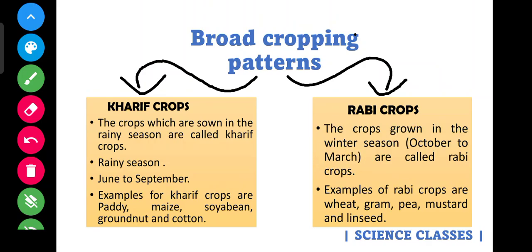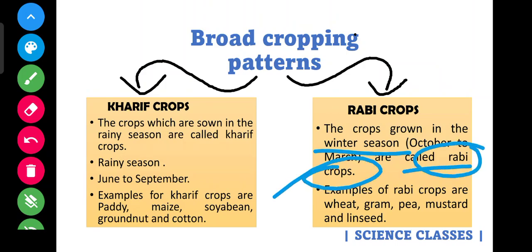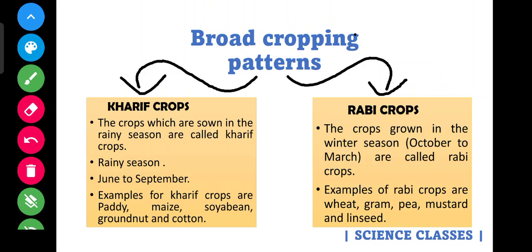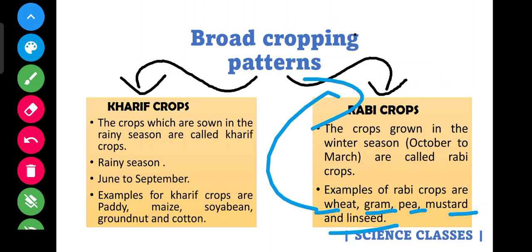So the definition of Rabi crops is that the crops grown in the winter season are called Rabi crops. Let's see examples of Rabi crops: wheat, gram, pea, mustard, and linseed are examples of Rabi crops.